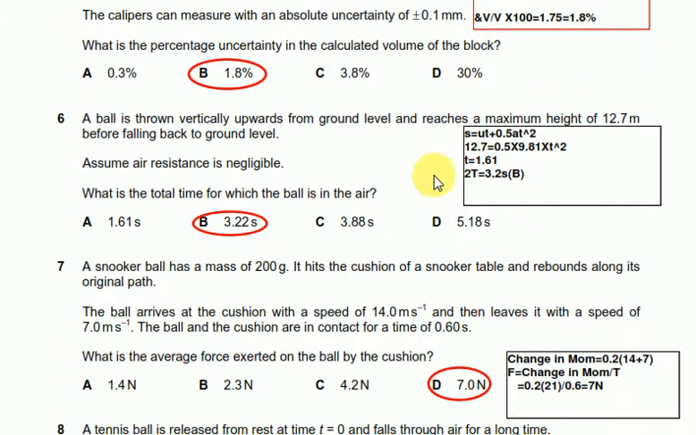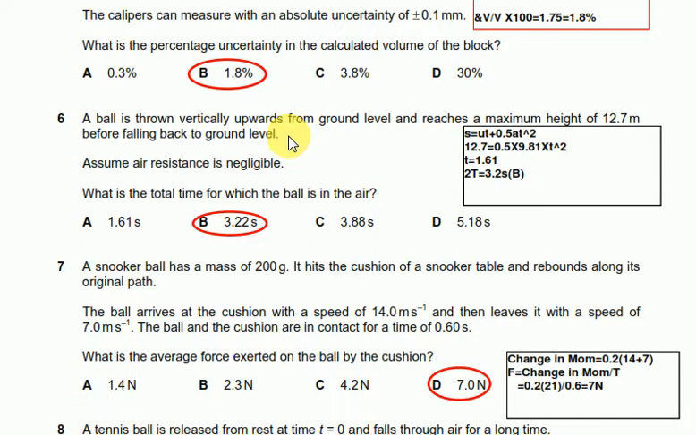Question number 6 says that a ball is thrown vertically upwards from ground level and reaches a maximum height of 12.7 meters before falling back to the ground level. Assume air resistance is negligible. What is the total time for which the ball is in the air?